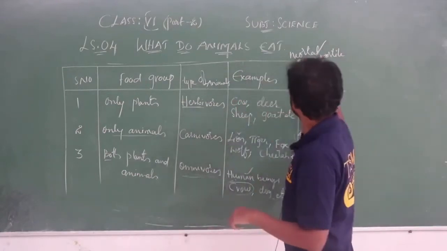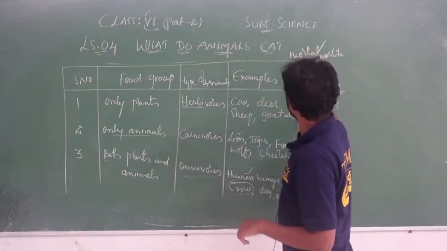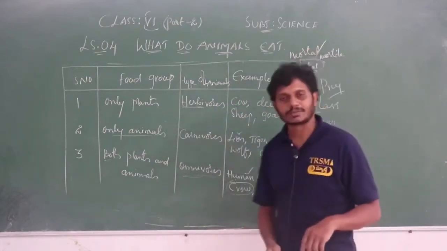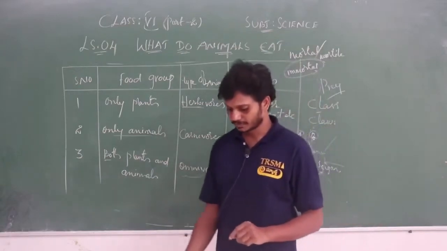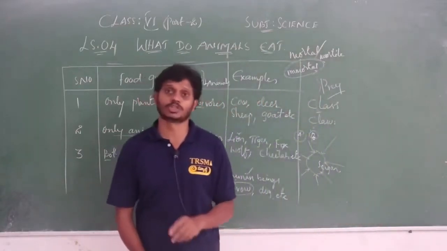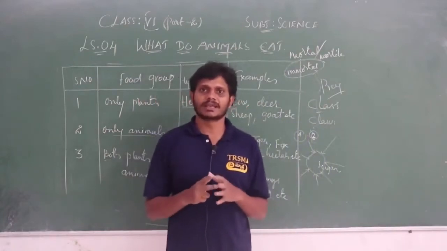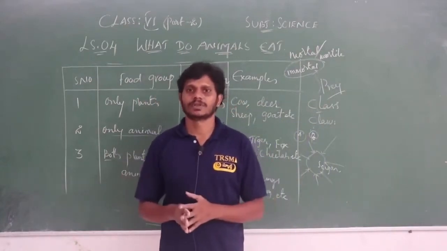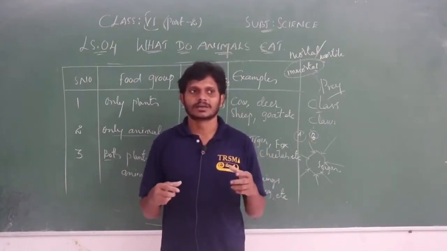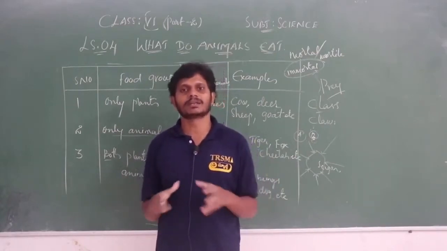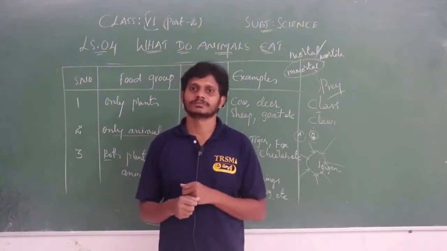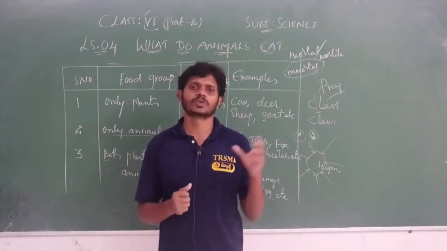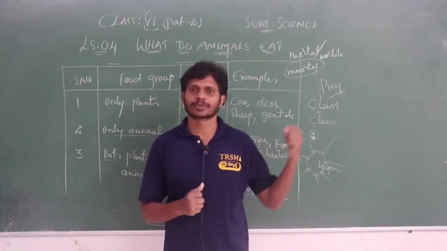And immortal, I-M-M-O-R-T-A-L. What do you mean by immortal? God is immortal. Immortal means forever, he remains forever. Organisms which remain for a longer period, forever, which don't face any death, come under immortal.